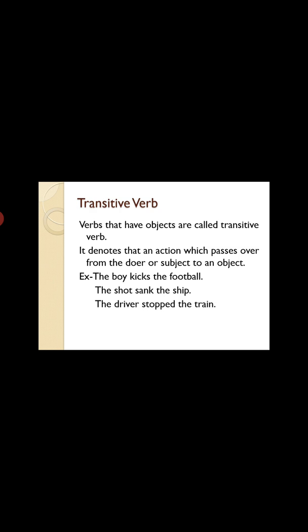So there is some object in the sentence. With the subject there is object also. It denotes that action which passes over from doer or subject to an object. So the subject is doing the action and again it is passing over to the object.